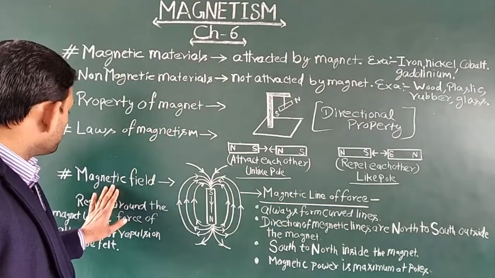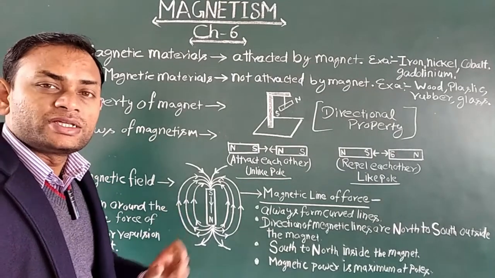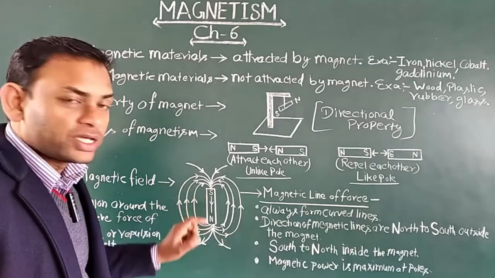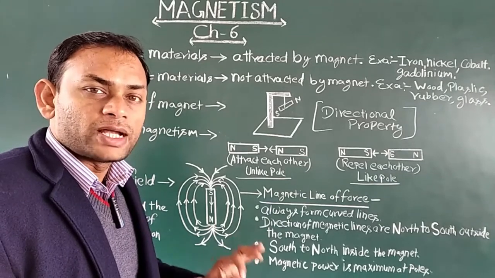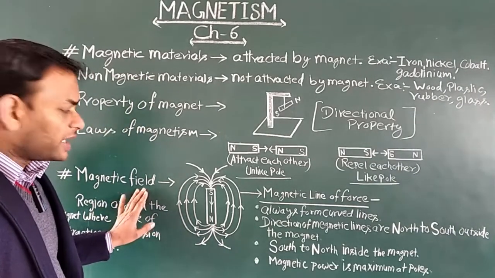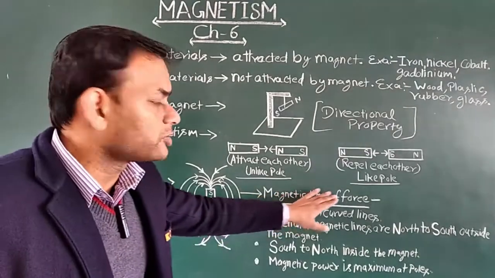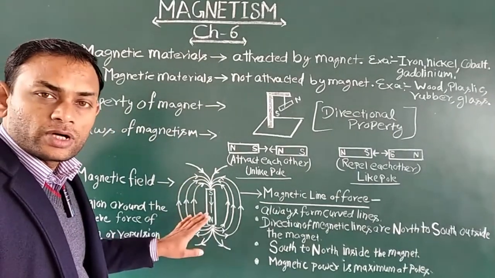Now, magnetic field. What is the magnetic field? The region around the magnet where the force of attraction and the force of repulsion can be felt is called the magnetic field. And this magnetic field is felt because of the magnetic lines of force, as you can see around the magnet.